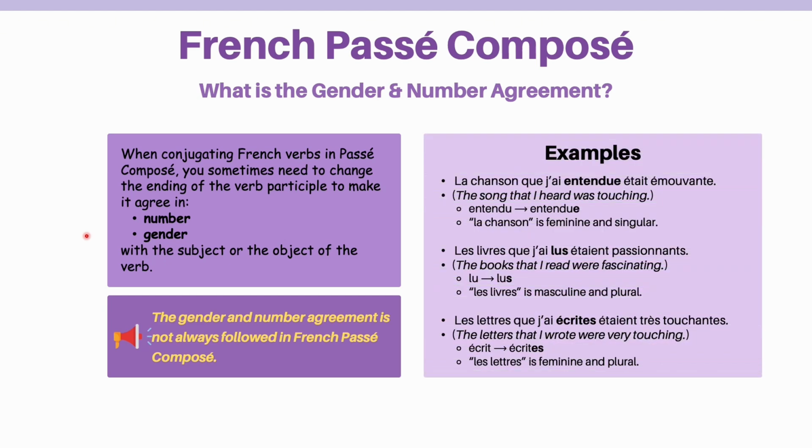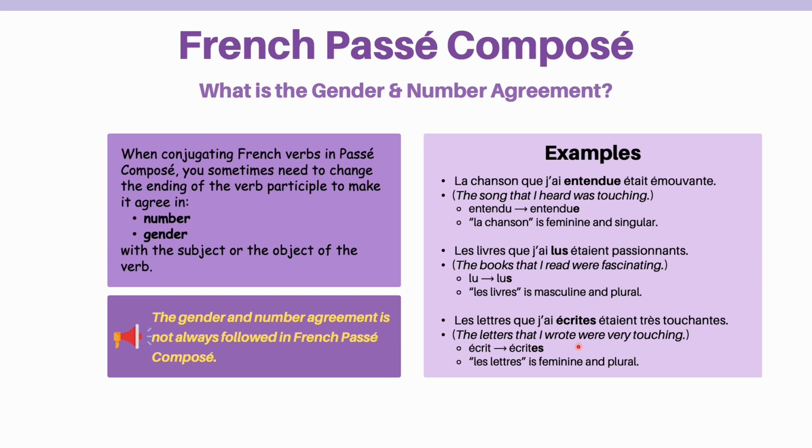Let's see some examples. La chanson que j'ai entendue était émouvante. Here, there's an e after entendu to indicate that the chanson is feminine and singular. The second example, le livre que j'ai lu était passionnant. There's an s after lu to indicate that the livre is masculine and plural. In the third example, we add an s after écrit to indicate that the lettre is feminine and plural.